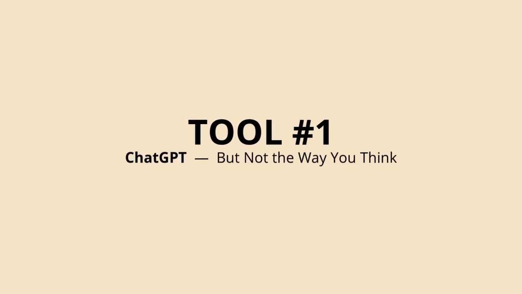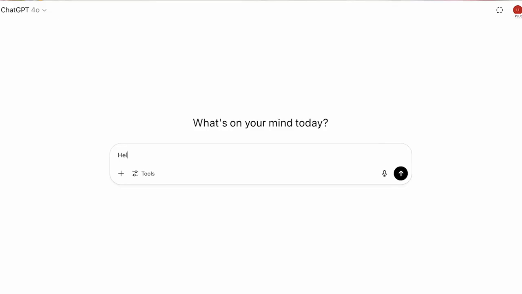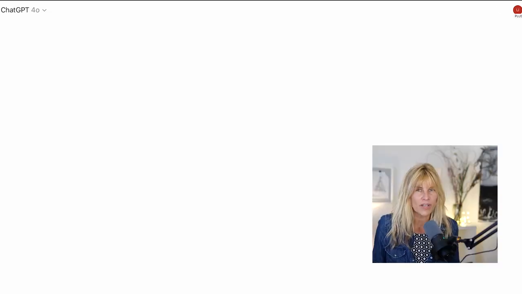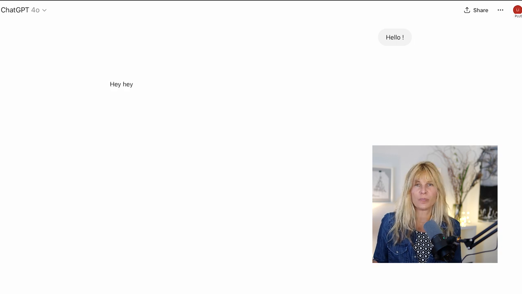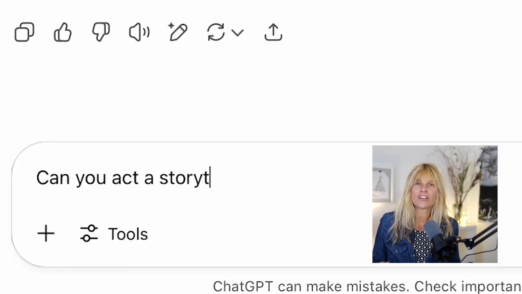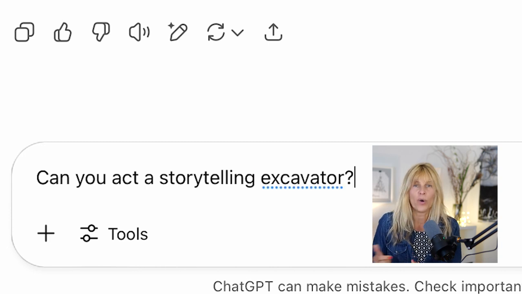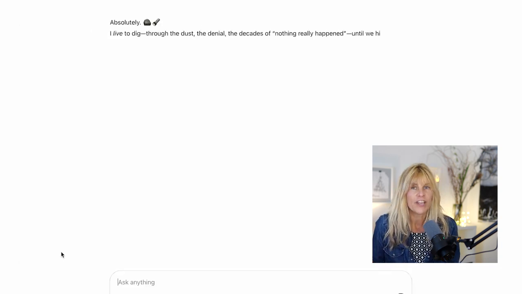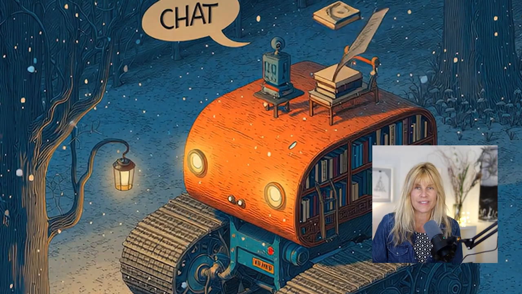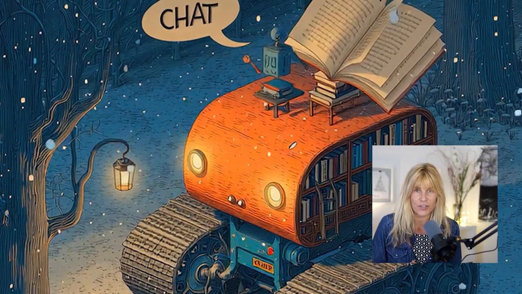Let's dive in. AI tool number 1 for legacy content creation is ChatGPT. But not the way that you have been using it. If you haven't done what I'm about to show you, it's going to blow your mind. Because I'm not going to propose that you use ChatGPT as a chatbot or as a writing helper. No, you're going to use ChatGPT as a story excavator.